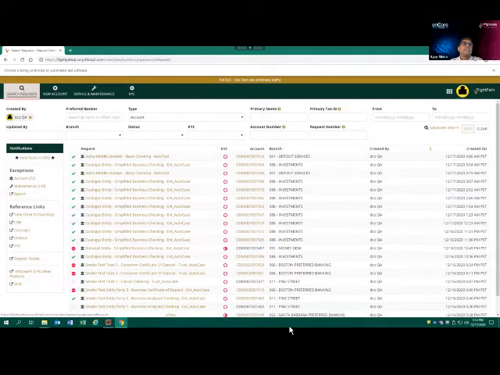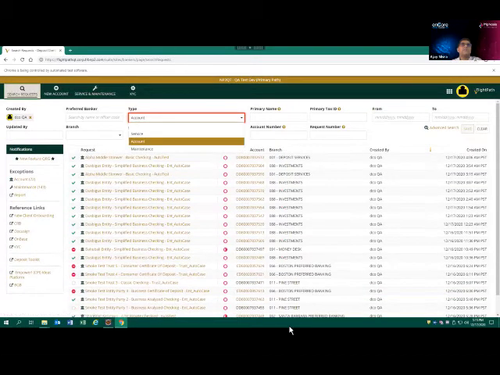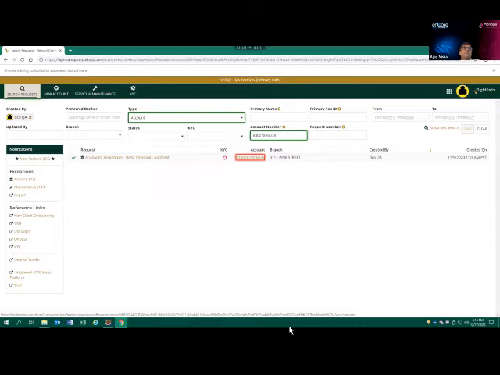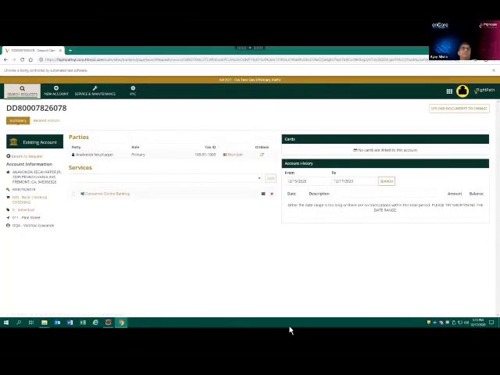It clicks on search requests, then clicks on type account, enters the account number, and clicks on the account link. Now we will be capturing info from the left-hand side.